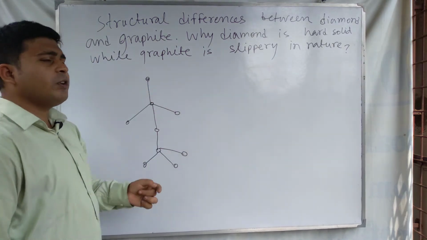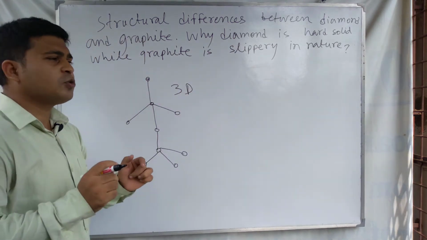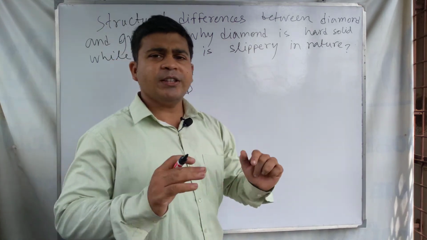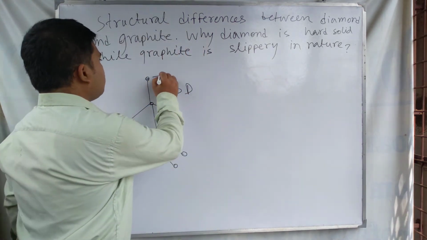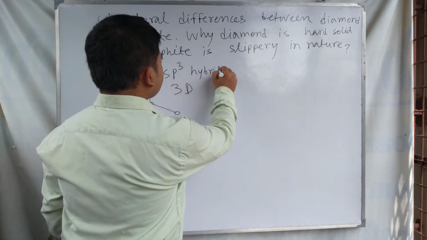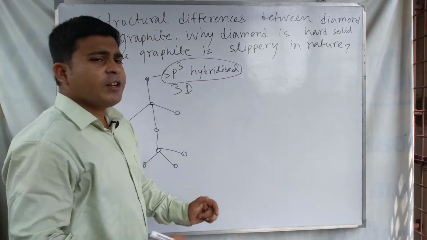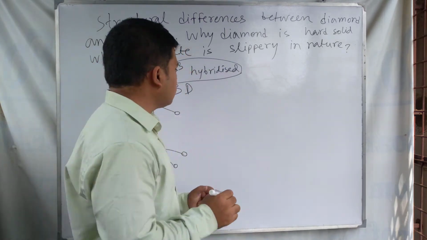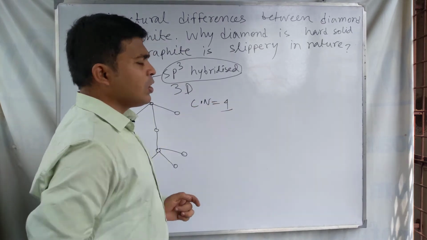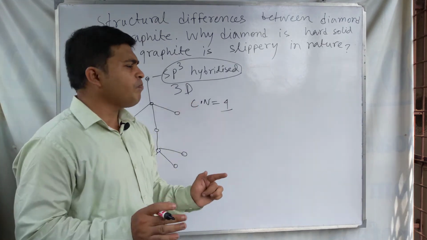Diamond is a three-dimensional network solid where each carbon atom is sp3 hybridized. The coordination number of each carbon atom is 4.